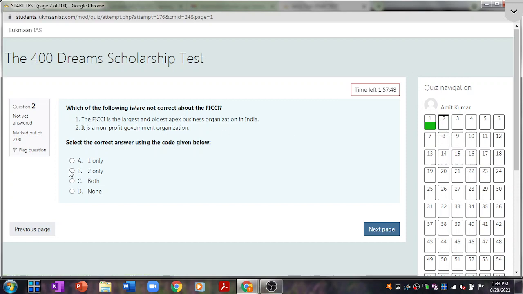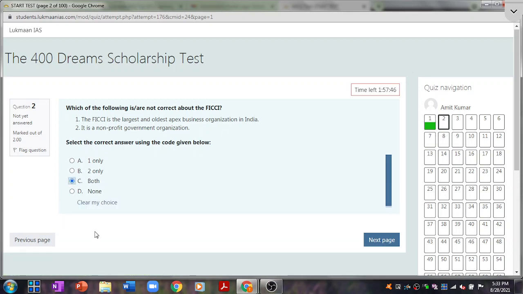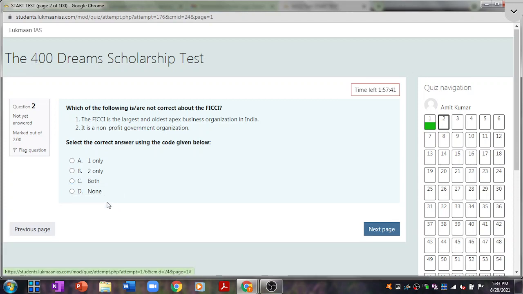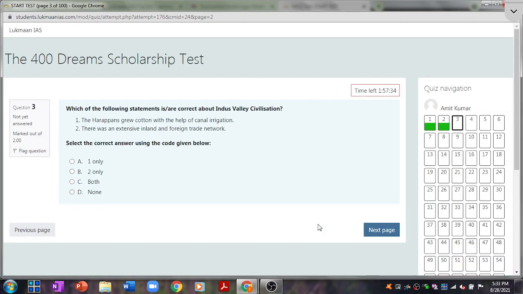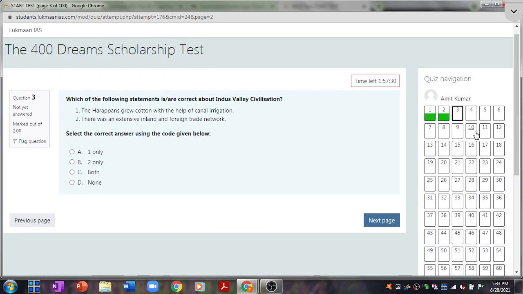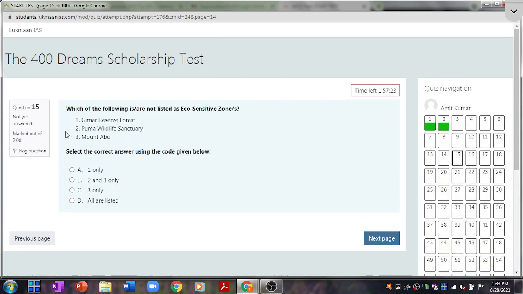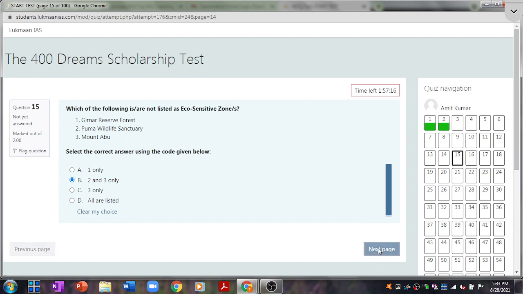Then you can read the next question and answer it. If you think you need to change your answer, you can click on clear my choice. Then you can attempt any other question like this. I have attempted another question, and if you want to move to a particular question in the test paper, let's consider I want to move to question number 15. I can directly click on number 15 over here. It is going to bring up the 15th question for me. I can read this question, mark my response, and move to the next page.